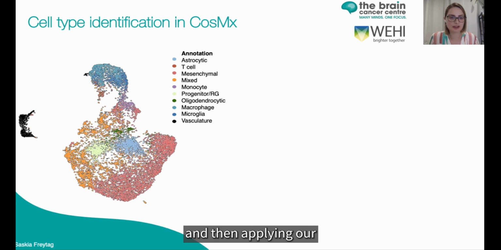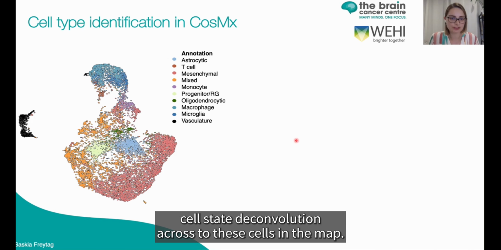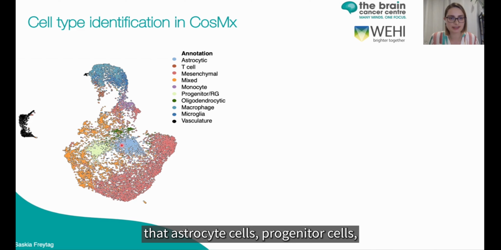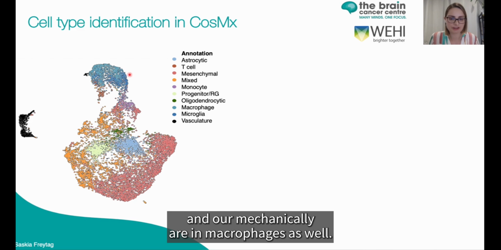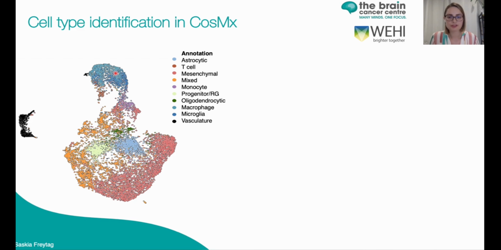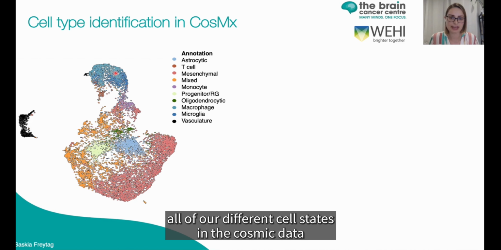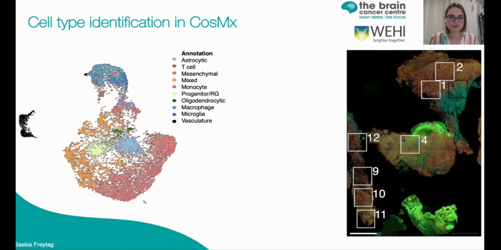And then applying our cell state deconvolution across to these cells in the UMAP, now we see our mesenchymal cells, our astrocytic cells, progenitor cells, and our microglia and macrophages as well. So we were really able to robustly identify all of our different cell states in the CosMx data.